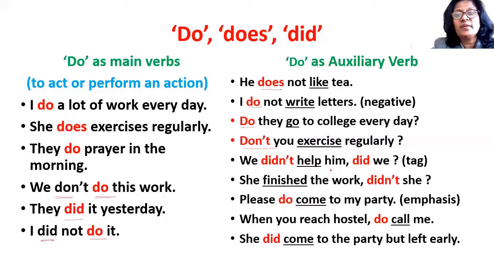We didn't help him. Did we? Here this is the question tag of a negative sentence. Did is auxiliary verb here. It is used to make negative and help is the main verb. This did is used to make question tag. She finished the work. Didn't she? In this sentence also, didn't she? This is the question tag.